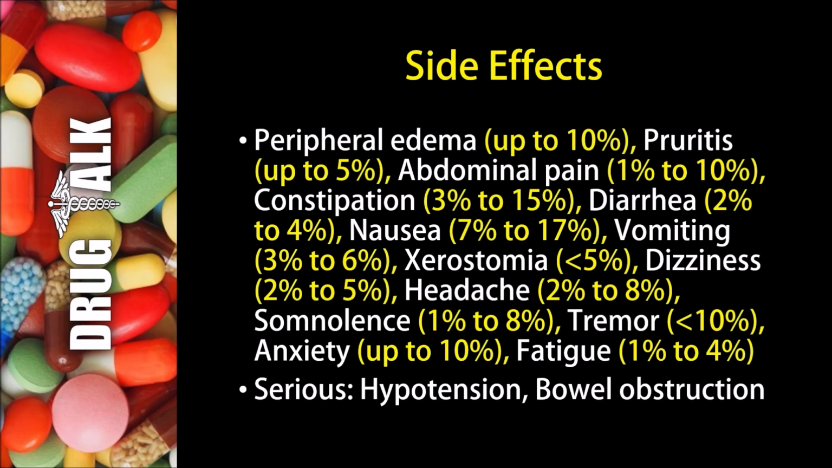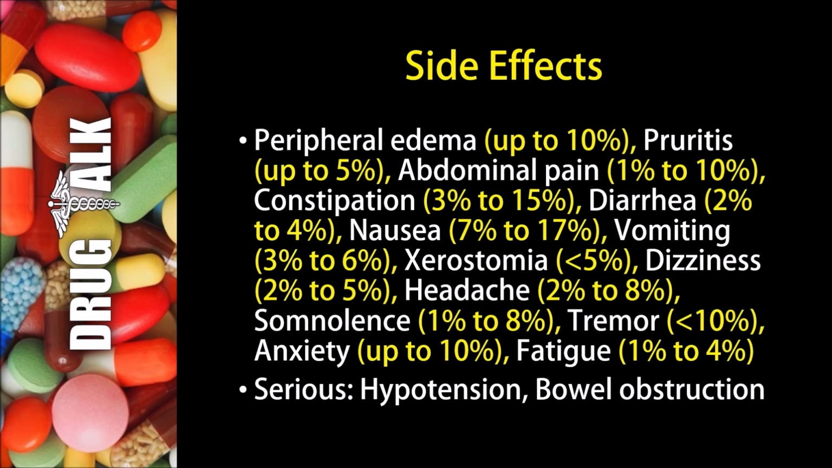Now, as with all medications, there are some side effects or adverse reactions that patients may experience while using hydrocodone, so I'll go over some of those here now. Up to 10% of patients may experience peripheral edema, while up to 5% may experience pruritus or itchiness. 1 to 10% may experience abdominal pain.